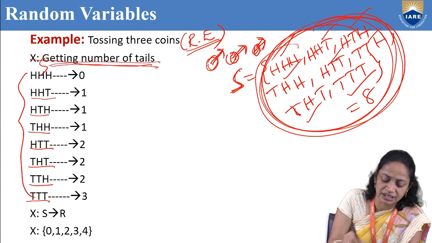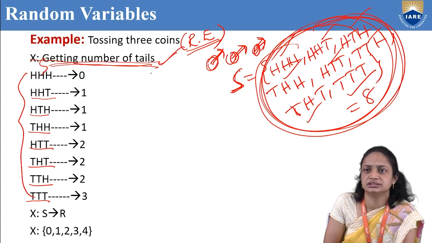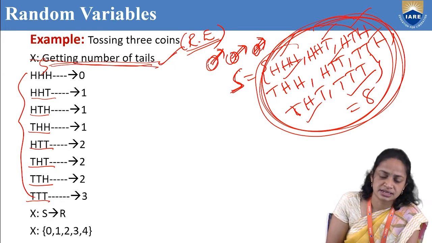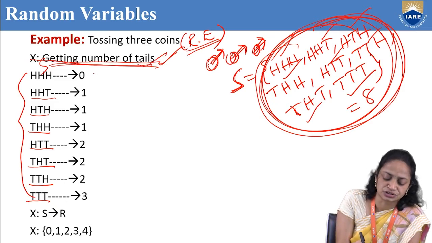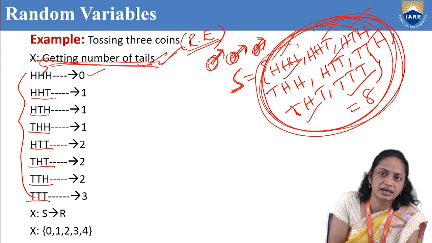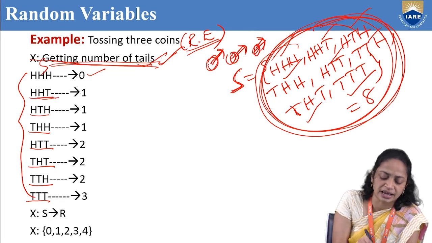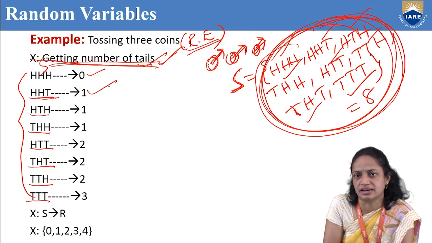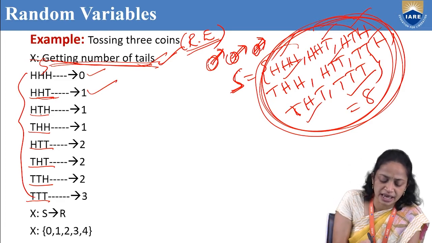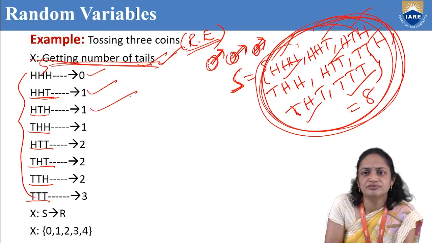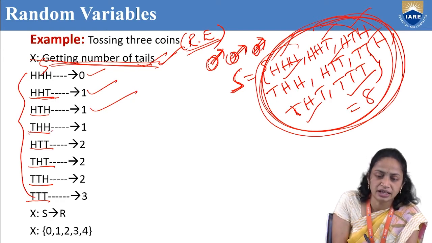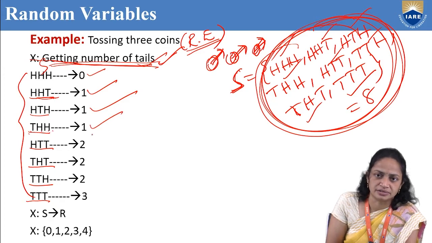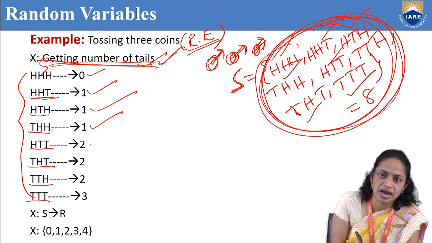Here our event is getting the number of tails, so we should focus only on tails. In head head head, there is no tail, so that is 0. In head head tail, we have only one tail. In head tail head, also only one tail. In tail head head, also one tail. In head tail tail, we have 2 tails.